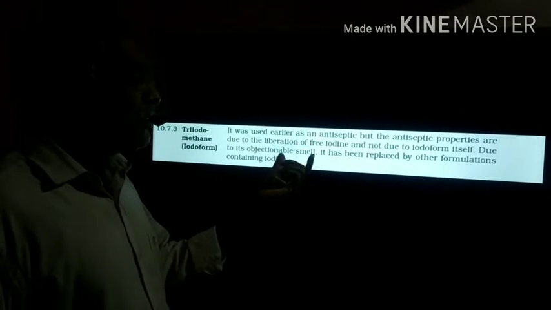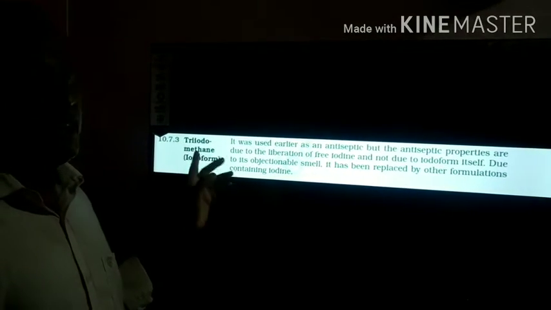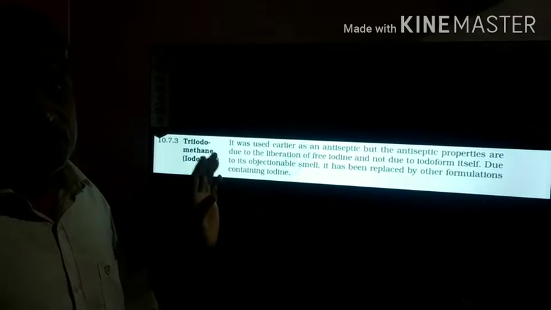Due to its objectionable smell, it was replaced by some other formulations which contain iodine. So this is about triiodomethane, or it is also called iodoform.